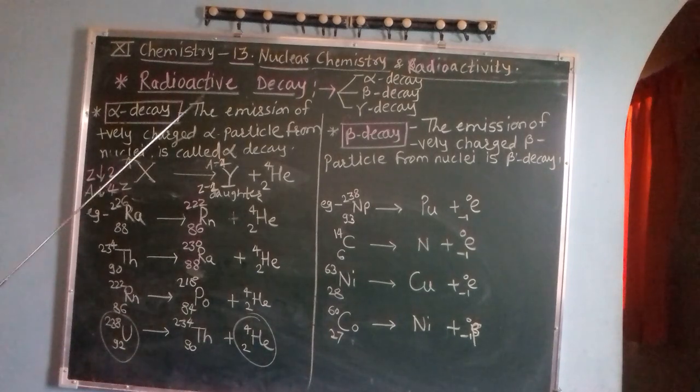Means when there is emission of an alpha particle, the new daughter will be formed having atomic number less by 2 and mass number decreased by 4.